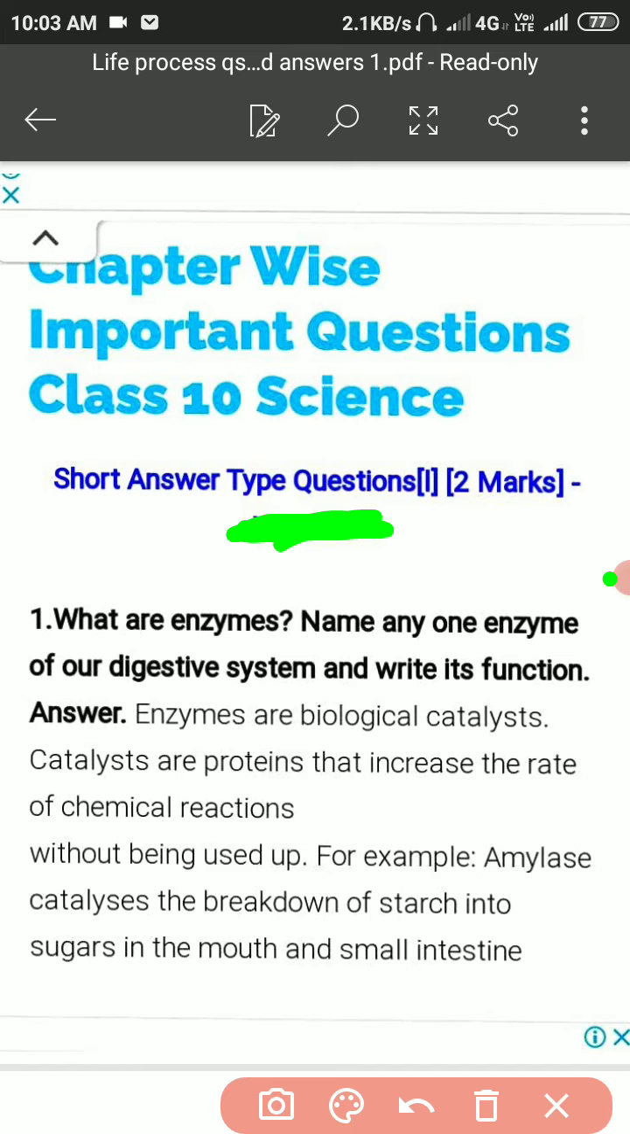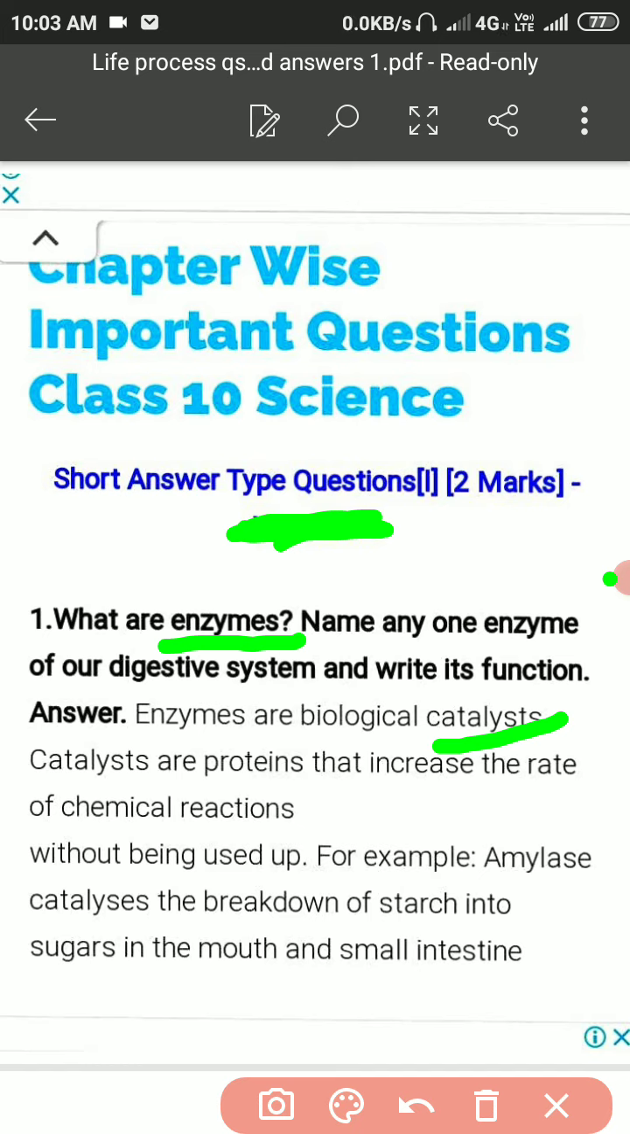My dear students, the first question is, what are the enzymes? Name any one enzyme of our digestive system and write its function. So dear students, the enzymes are biological catalysts. Now let us see what catalysts are. The catalysts are substances which initiate or increase chemical reactions.